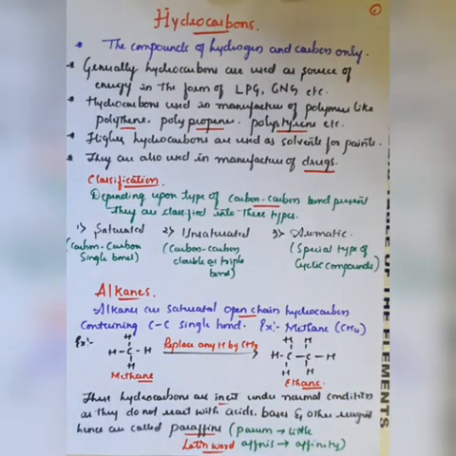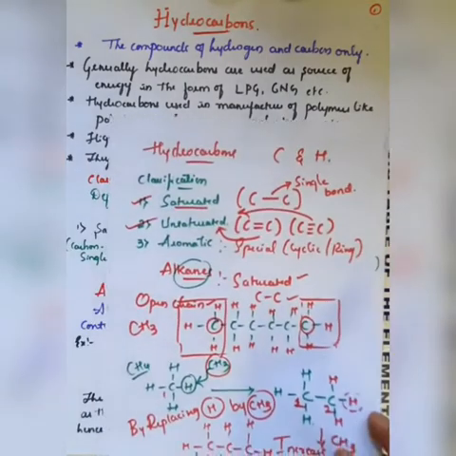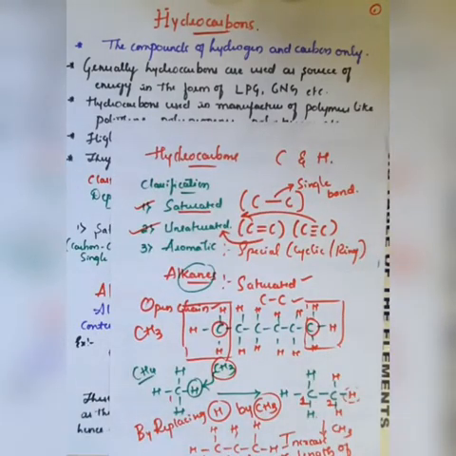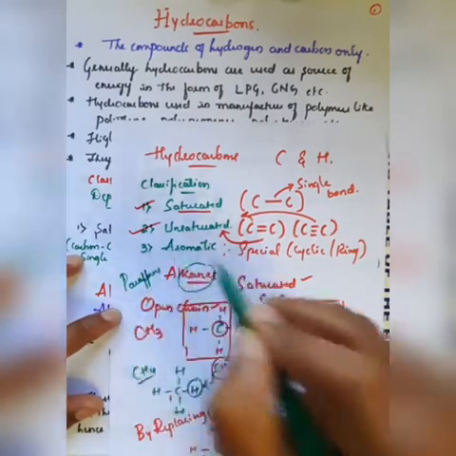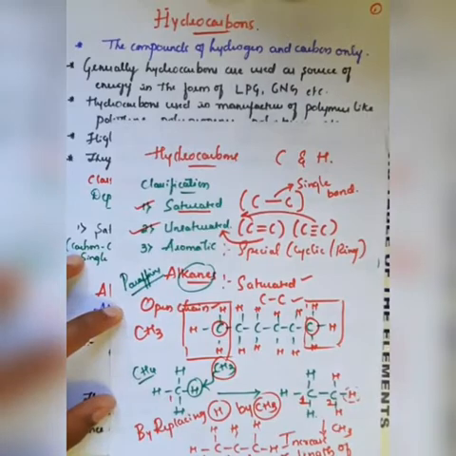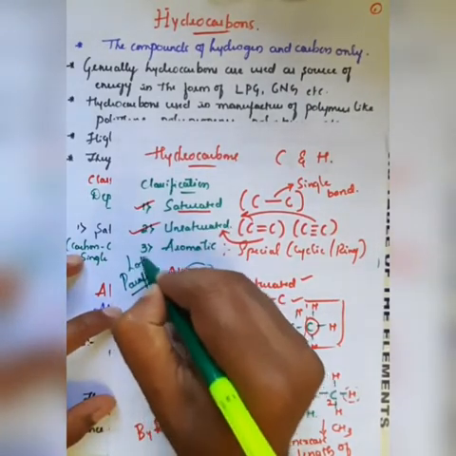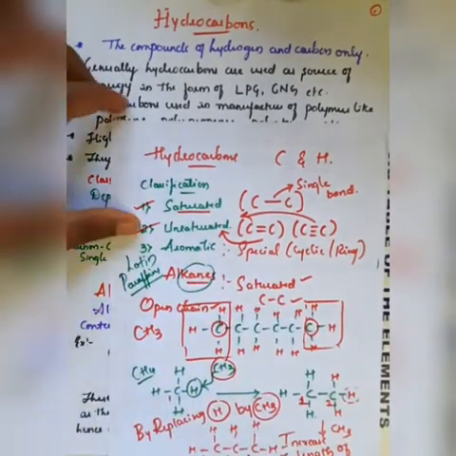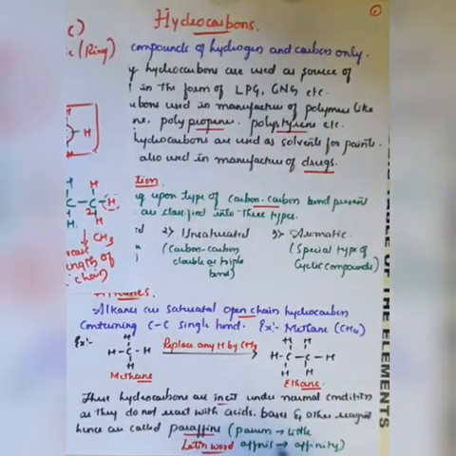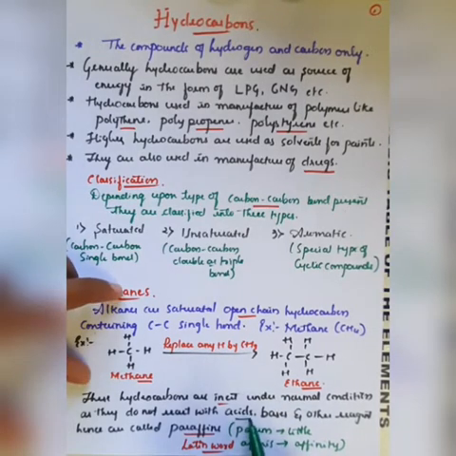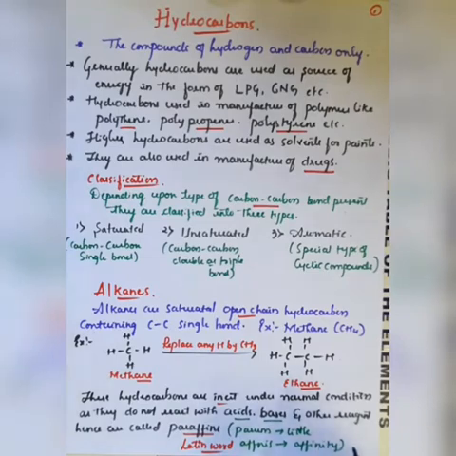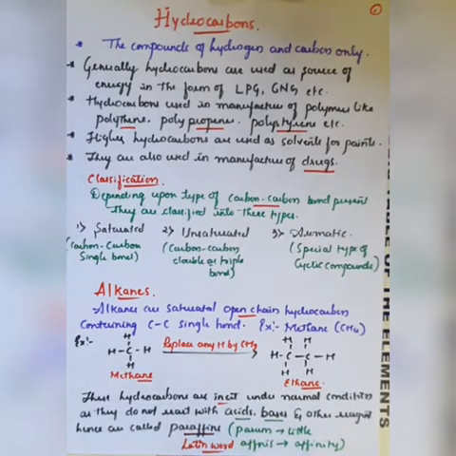And these hydrocarbons are inert under normal conditions, right? So there is another name for alkanes, which are generally called paraffins, right? This paraffin is used from the Latin word, where parum means little and affinis means affinity, which means it does not have any greater tendency to react with acids or with bases. Therefore these are generally called paraffins.